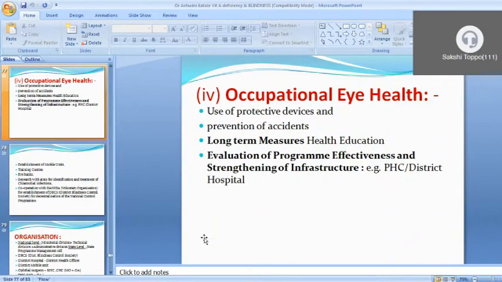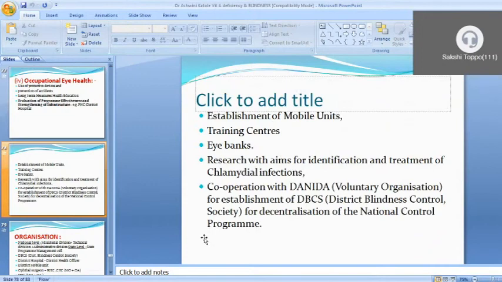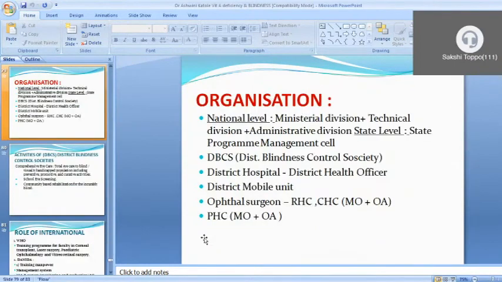and whatever factories and mines are there, they should give regular health checkups and give some schemes to serve the employees. Then establishment of mobile units, training centers, eye banks for research purposes and also for donation, eye donation. That is all established by central and state government.